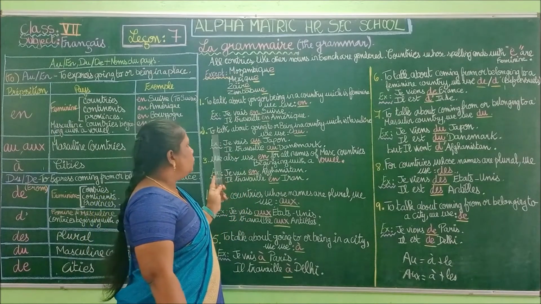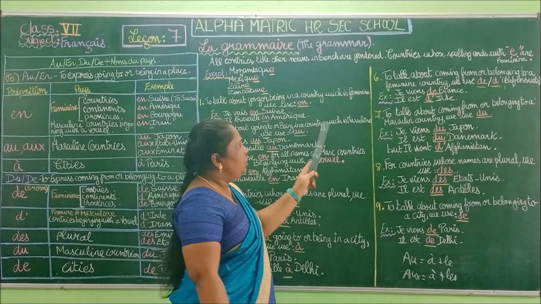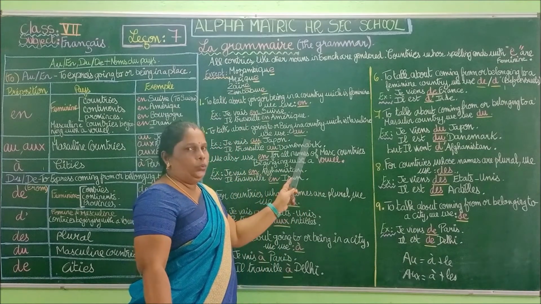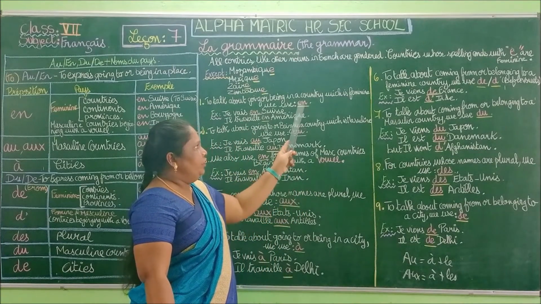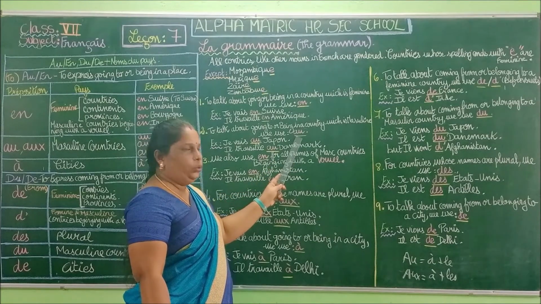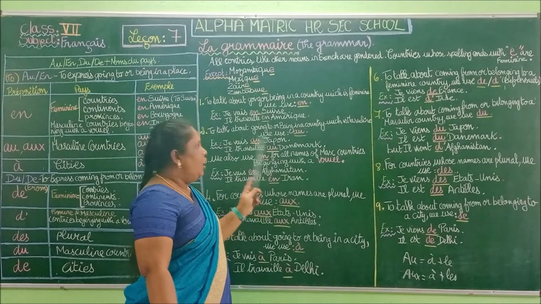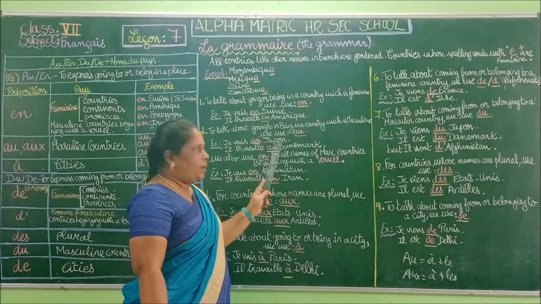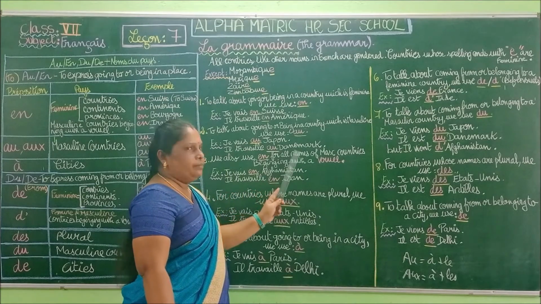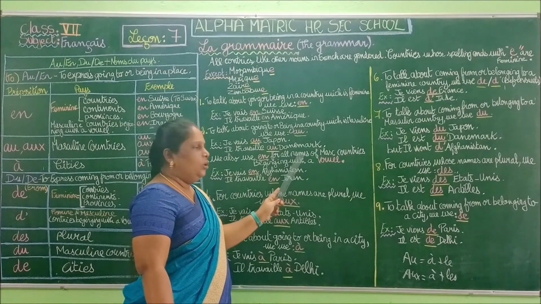To talk about going to or being in a country which is masculine, we use AU. So for feminine countries, EN; for masculine countries, AU. Je vais au Japon, I am going to Japan. Il travaille au Danemark, he works in Denmark.